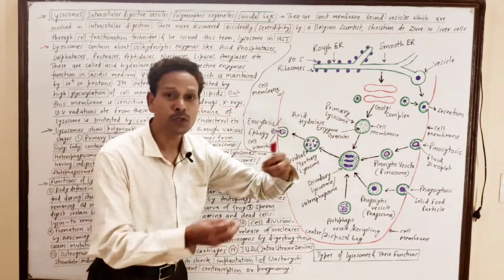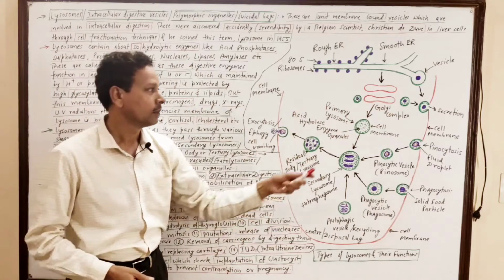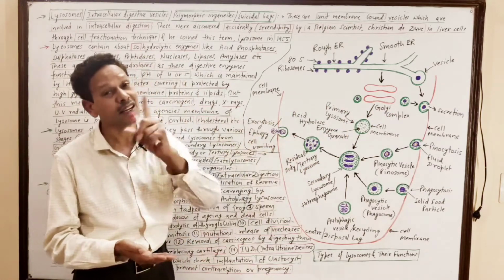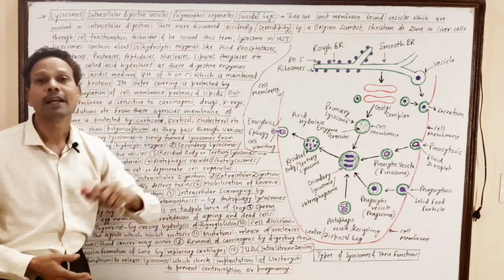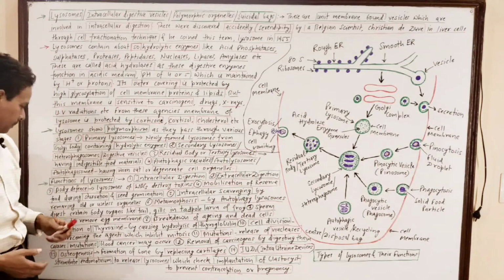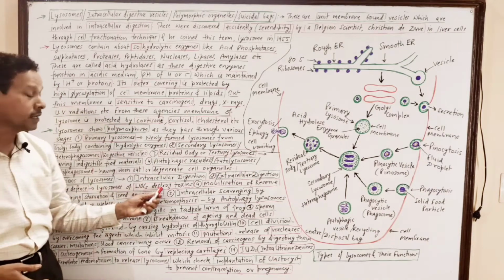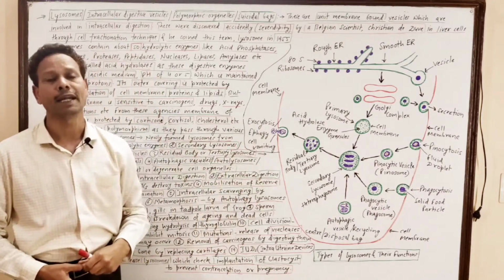When these lysosomes secrete these enzymes outside the cell, both intracellular and extracellular kinds of digestion are played by lysosomes.